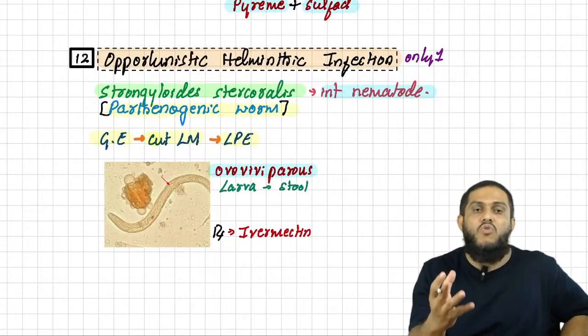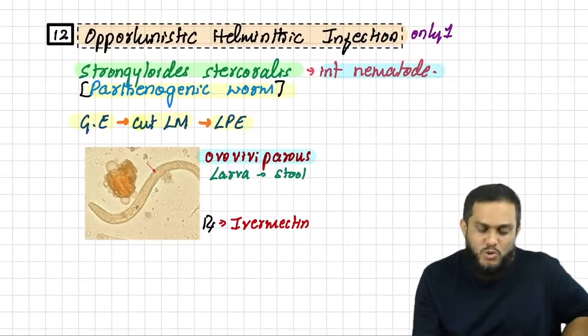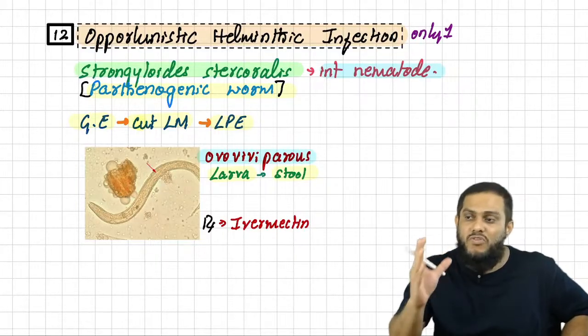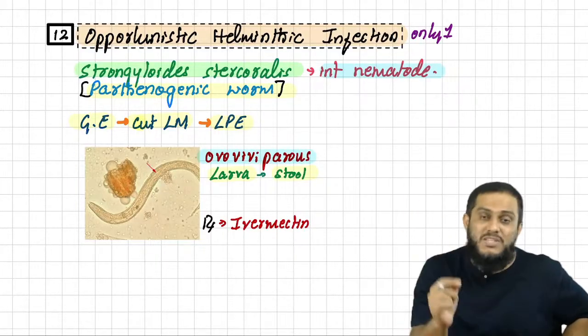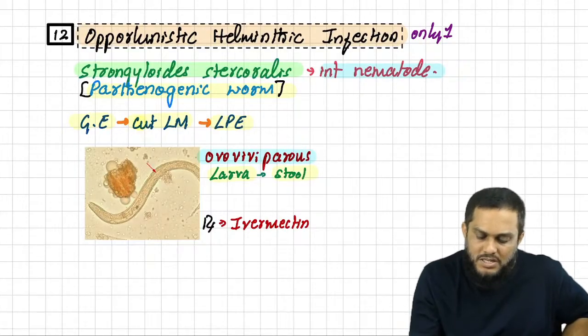Sir, what do you mean by ovoviviparous? Ovoviviparous are the helminths which can be diagnosed by seeing larva in the stool sample. Sir, how many ovoviviparous helminths do we have?